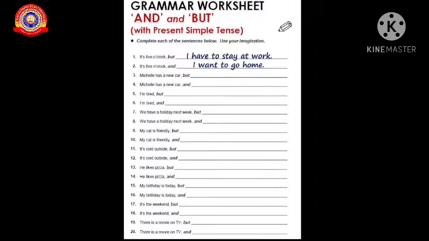Okay. Now let's see the usage of and, but. And is used to join two words or two sentences of the same kind. But is a coordinating conjunction which is used to connect ideas that contrast. Contrast means it is a state of being slightly different from something else. Now try to do this exercise in your notebook.